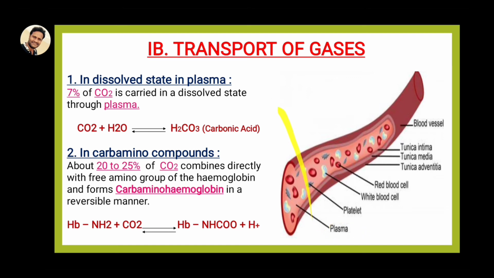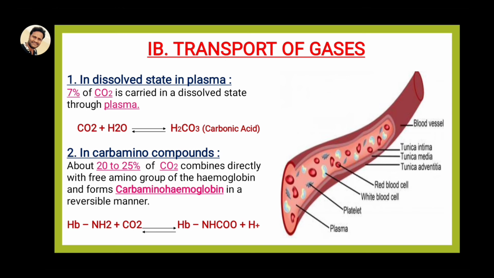That is why it is called the dissolved state in plasma. Here in the formula, carbon dioxide at the tissue level is very high. This carbon dioxide combines with the plasma. Plasma is approximately 92% water. So carbon dioxide combines with H2O and forms H2CO3, which is carbonic acid.